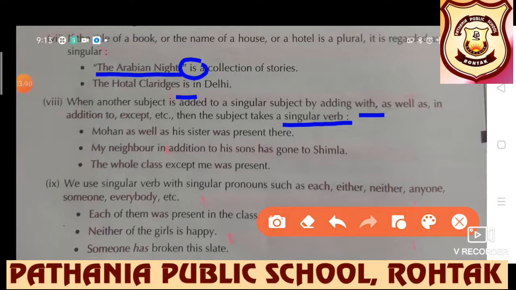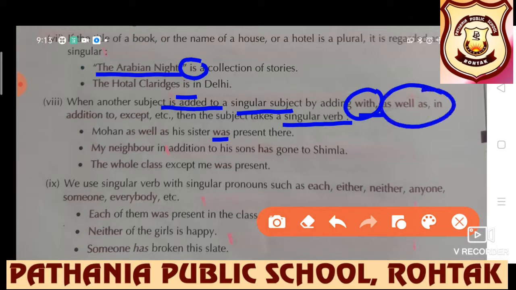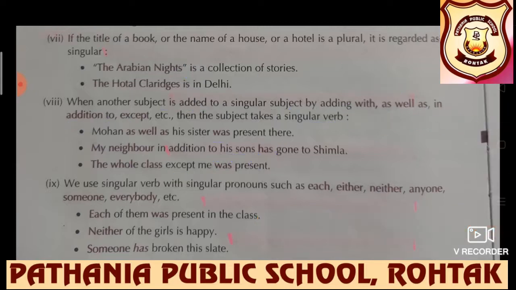Mohan as well as his sister was present, because here we have added something more to a singular subject with as well as, in addition to, except, etc. But always remember, in that case also a singular verb form will be used. My neighbor in addition to his son, the whole class except me, a singular verb form will be taken.